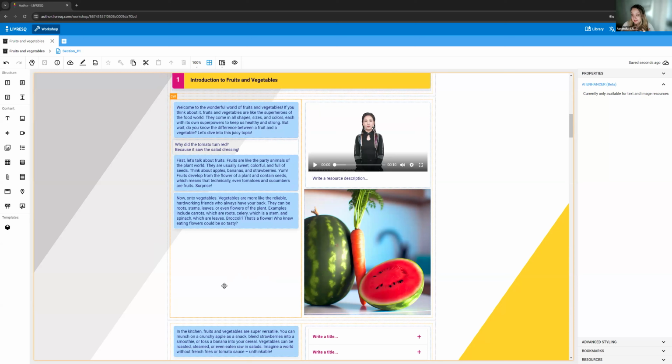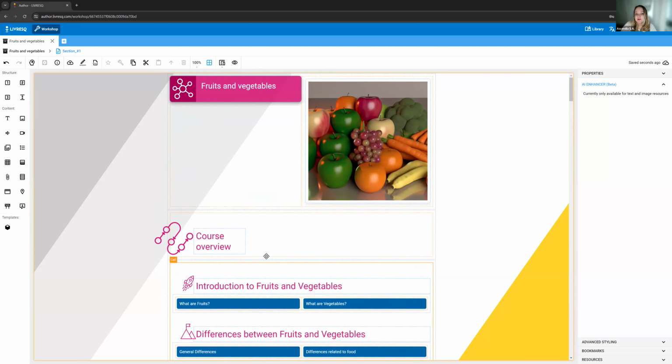and really amazing as help for teachers, which is what we're trying to achieve with LIVRESQ, to really give teachers a tool that they can use fast, that they can use easily without having to know how to code, for instance. And that's why I don't really go into advanced styling, which requires coding. I don't really go into sources and stuff like this. Because even though you can use it very easily, it's also a very complex tool.